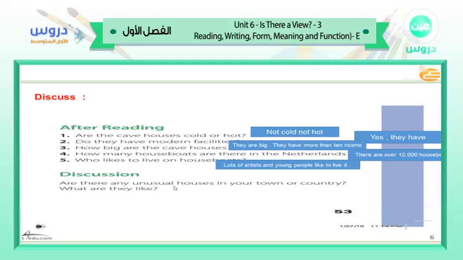in Dawmat al Jandal, in Riyadh, north of Riyadh, in the south of Saudi Arabia, and there are many also at Al Masmak Palace. But the answer here, according to myself, is that I don't have any unusual houses like that, so I can say no, there aren't any inside my city.